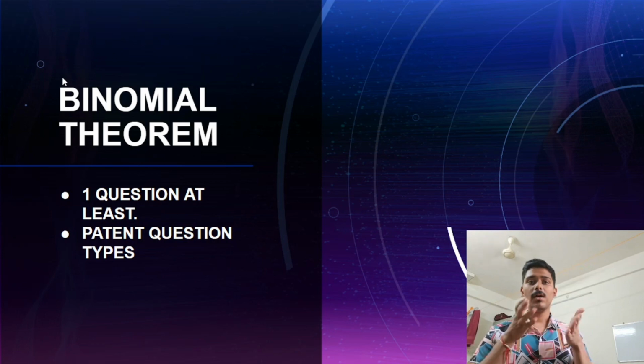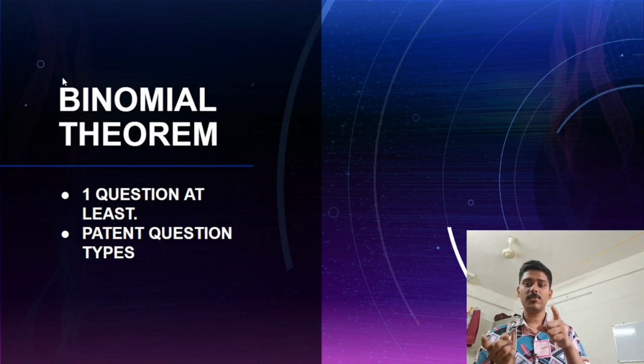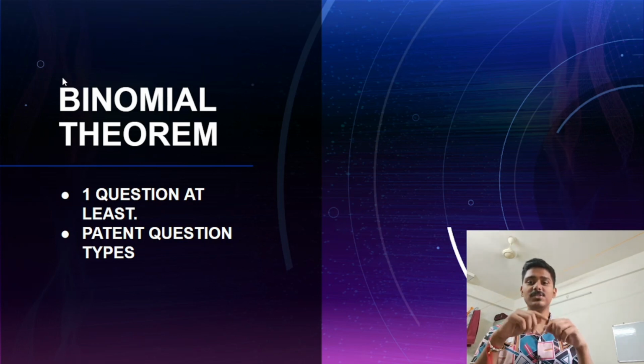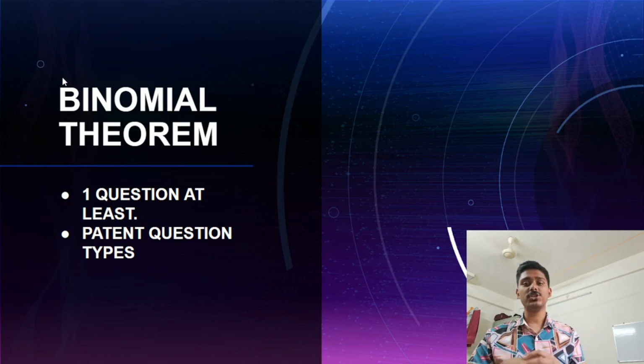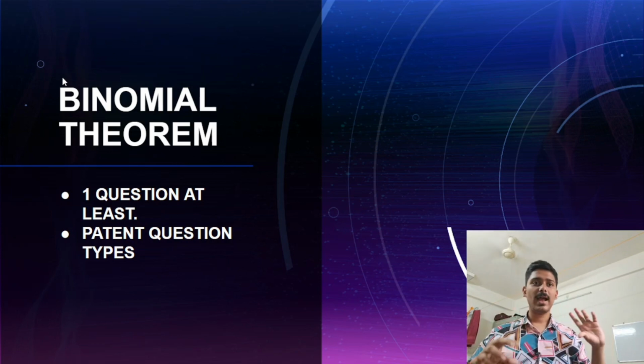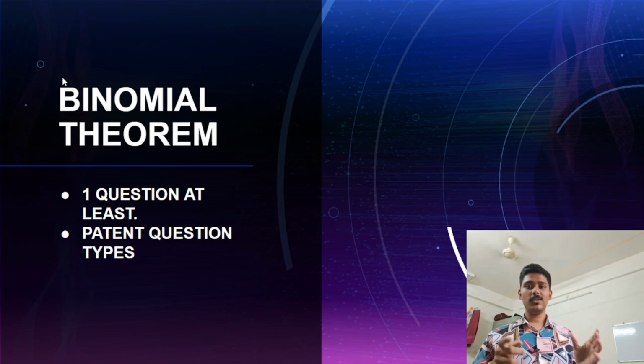In binomial theorem, you have some types of questions, like when you have to find terms from the end, or the middle term or nth term. These types of problems are very patterned, and also some types of questions like the remainder theorem. These types of questions are repeatedly asked. So practice these types of questions from various sources, and you are good to go for this chapter too. So till now.